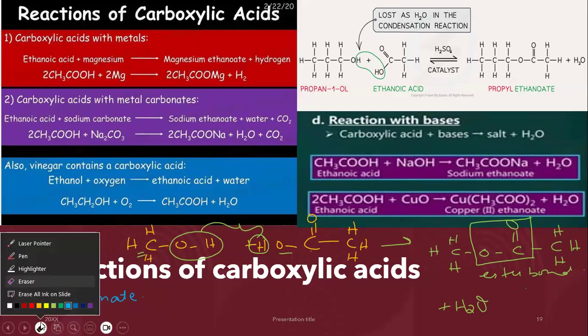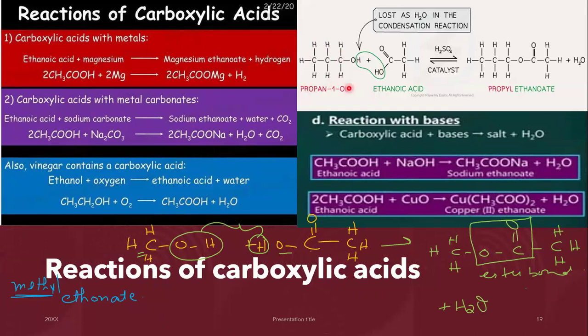Take a look at the example that we have over here. We have propanol and we have ethanoic acid. So first write down the name of the alcohol. That will become propyl and then the acid. So the acid becomes ethanoate. Propyl ethanoate. This is, by the way, an esterification reaction, a reversible reaction. That means I can combine the alcohol and the acid to give me the ester. But by adding water, I can also reverse the reaction to give me acid and alcohol. The catalyst that I require for the reaction is sulfuric acid.